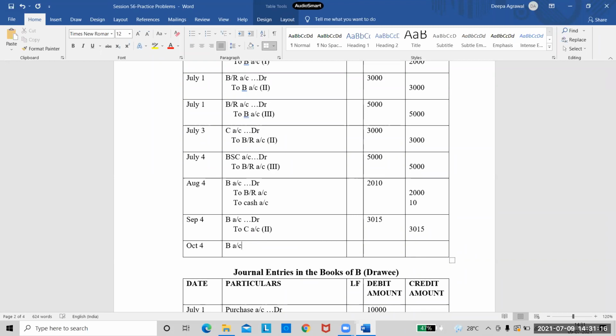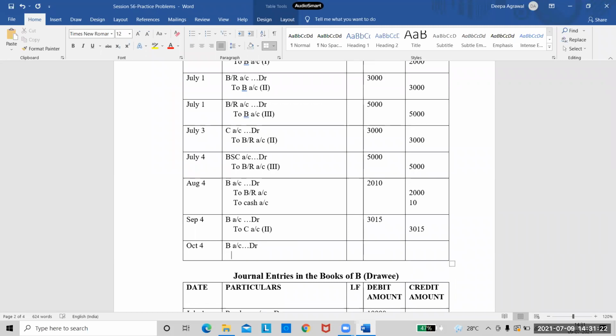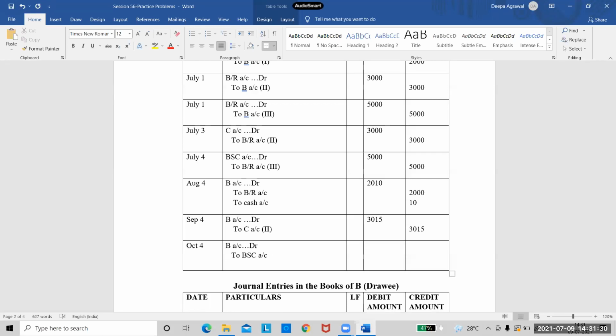This bill has been dishonored. So B, tell me this entry. Can anyone tell me? B account debtor to, what should I write? Bill sent for collection. Yes. Bill sent to bank for collection account. And we have one more thing: to bank account, to bank. Because the banker is paying these noting charges from our account, that is why we are crediting it here. Right?